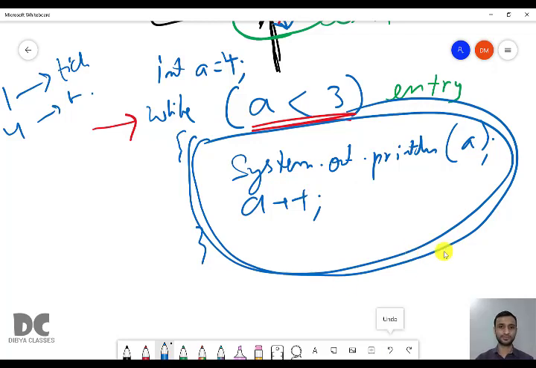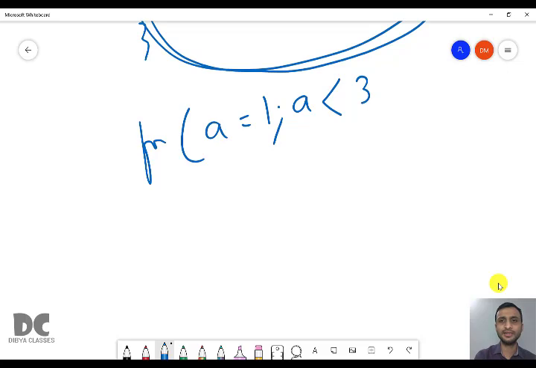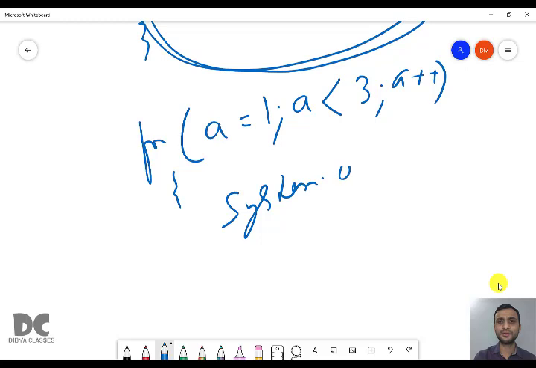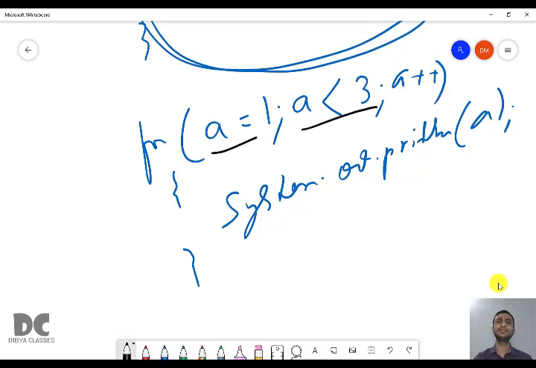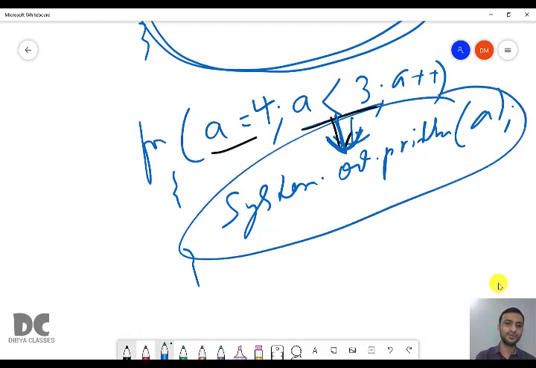Same for loop also. We'll write the same program for for. For we have a equal to 1, a less than 3 and a plus plus. And here system.out.println a. So here a is 1, 1 less than 3, true. If it is true, then only we can enter. In case the value is 4, 4 less than 3, it will be false. We cannot enter. So before entering inside the body, we are checking it. Therefore, for is also an entry control.